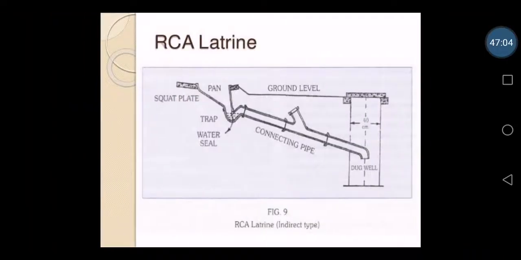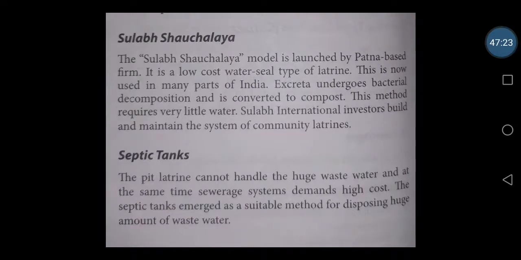So this is one of the forms, or they have seen the RCA. I have told the RCA type, don't worry about the name. RCA means research cum action project in environmental sanitation, which is proposed or made by the Ministry of Health. So we can just use the word water seal latrine. So they have shown. So next is Sulabh Sauchalaya.